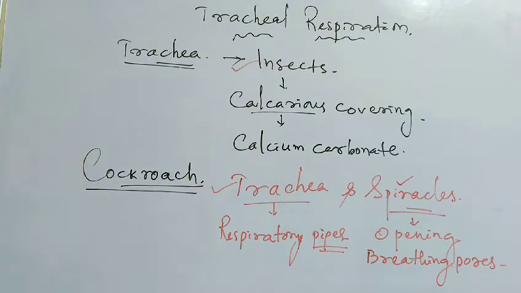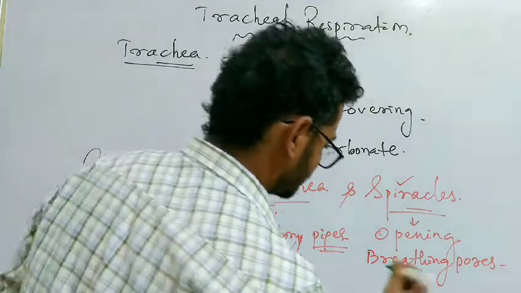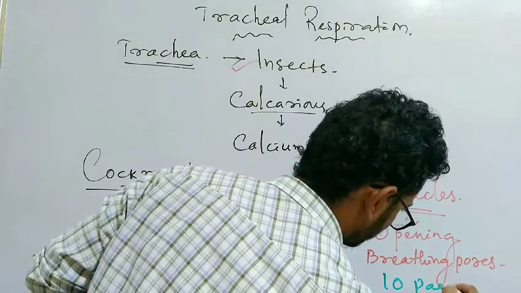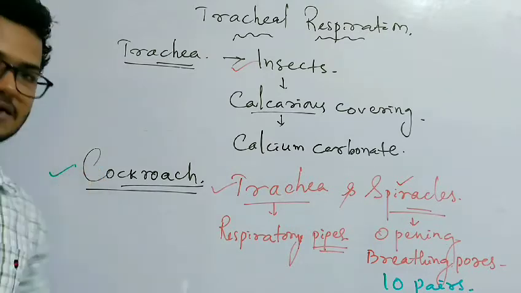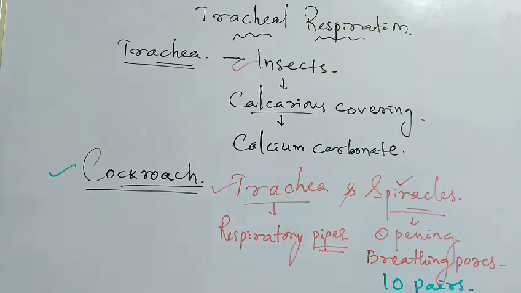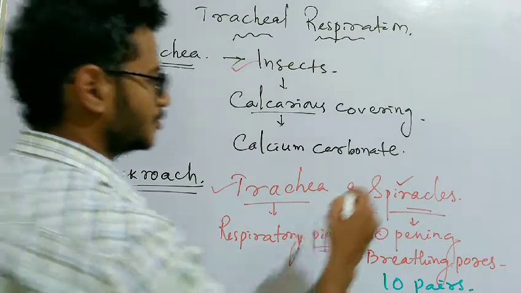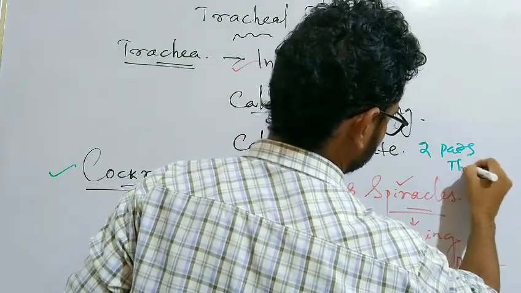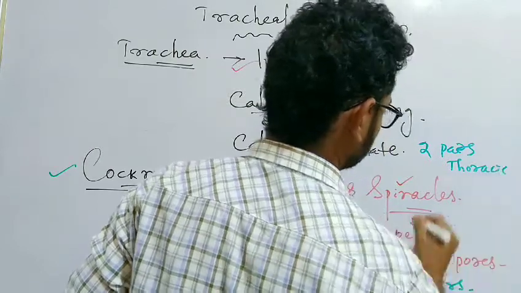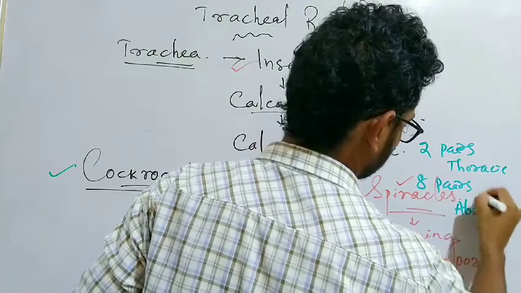How many spiracles are there? Ten pairs of spiracles are there in the body of the cockroach, out of which two pairs are thoracic, near the head, and eight pairs are abdominal.